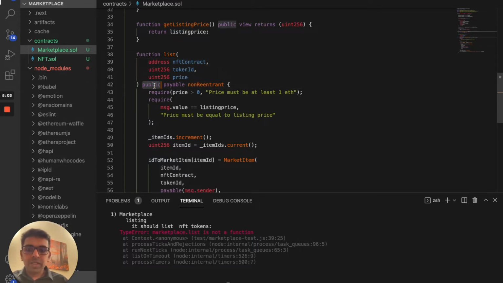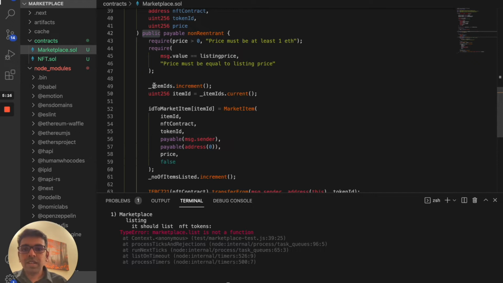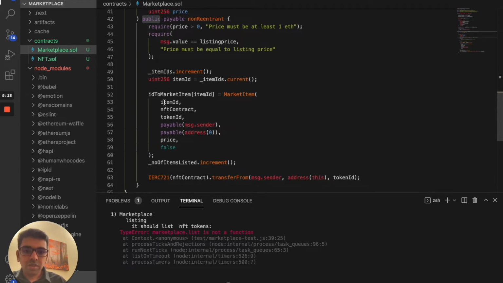There are a couple of things to notice here. This is a public function, which means we can call it from outside, and it should be a payable function, meaning you're going to make a transaction here. So what does that transaction mean? You are transferring it from whoever is the sender to this address.